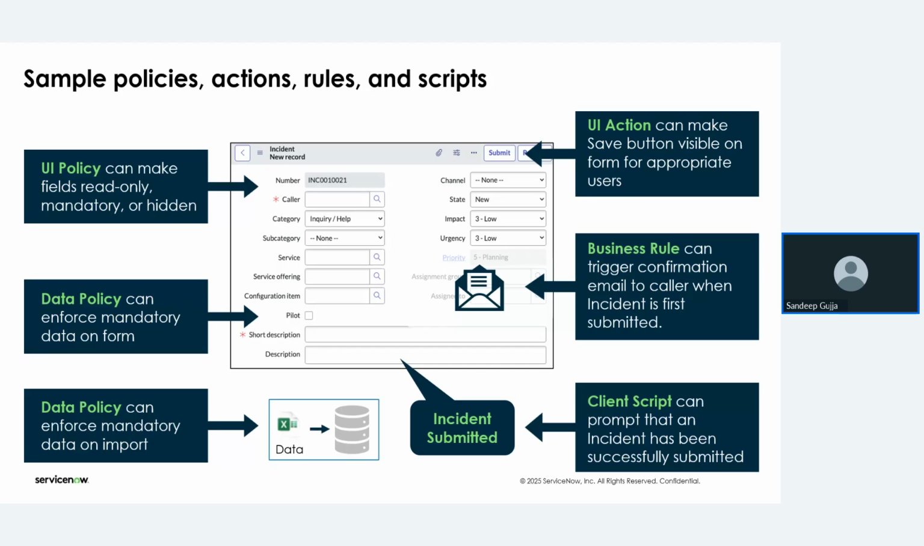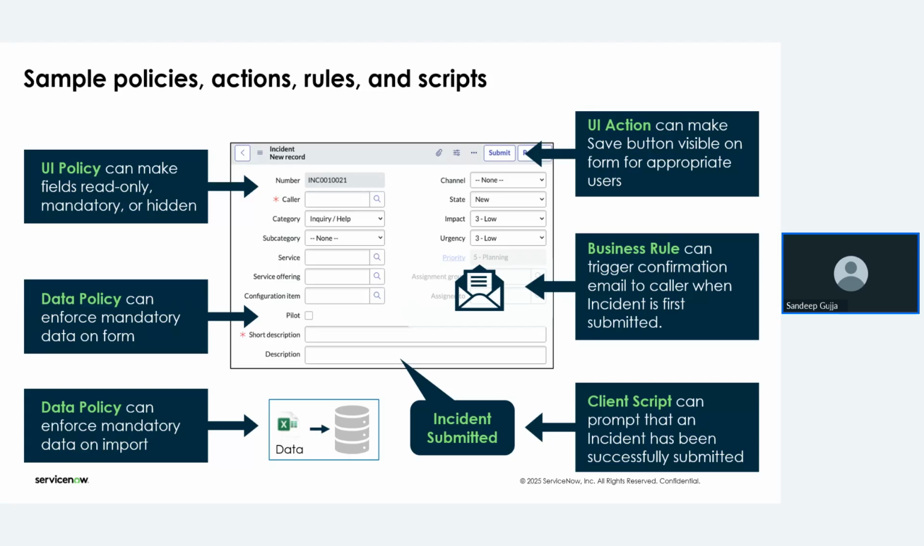Okay. So whereas coming to the UI actions, UI actions can make the save button visible on the form for appropriate users. So basically UI actions is completely on the coding side, but we will learn how we can use that in the instance. We can create things like buttons, links, related links, and we can create something additionally on the context menu. So these are the additional things that we can create by using UI actions.